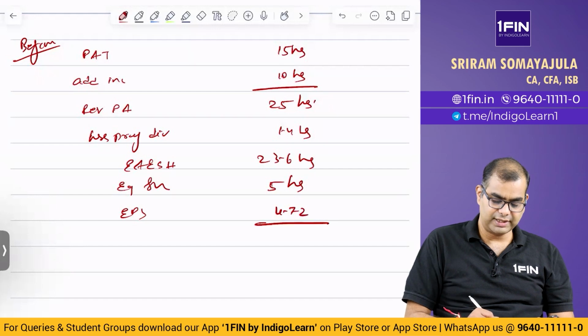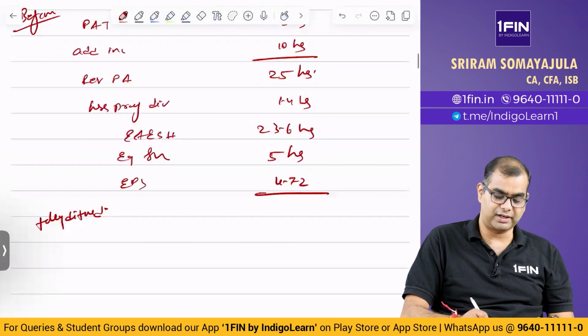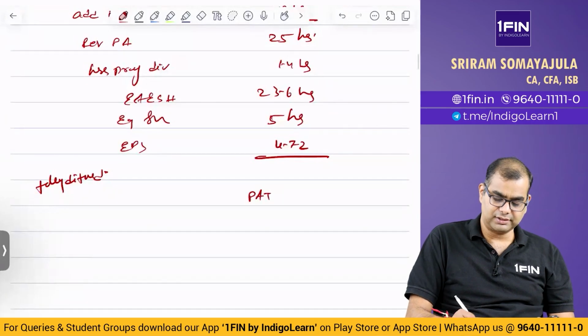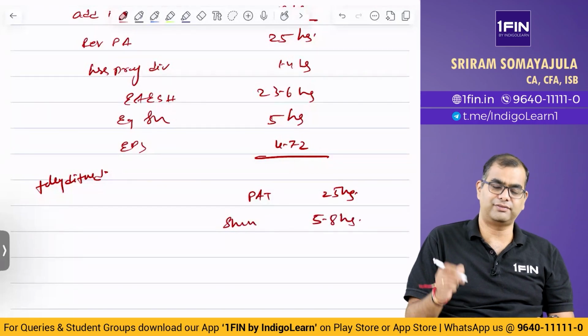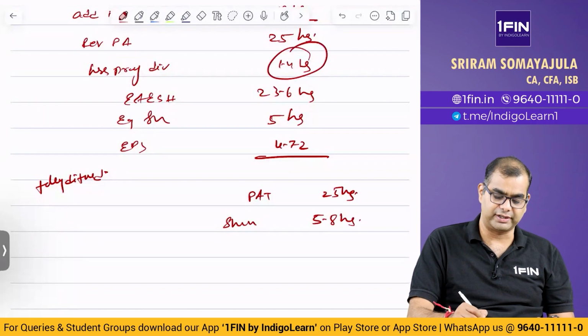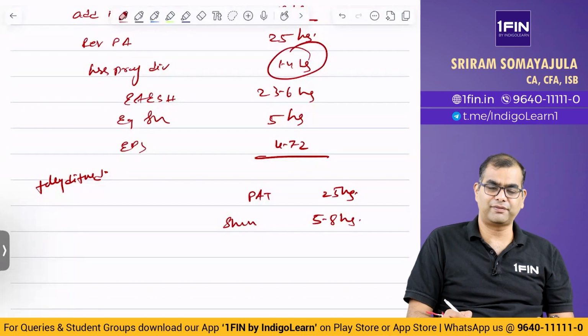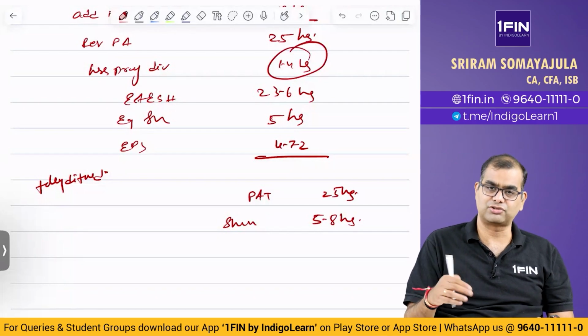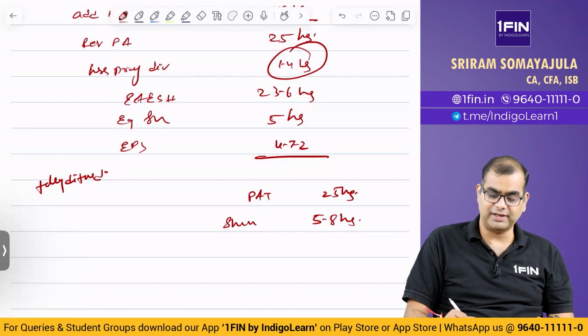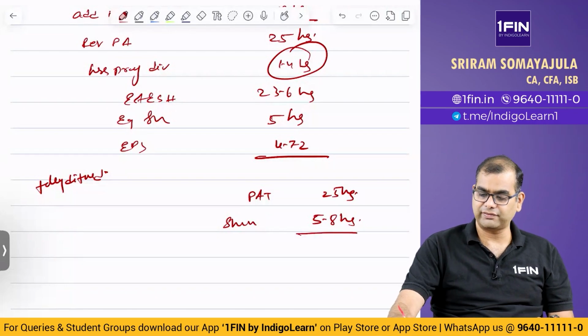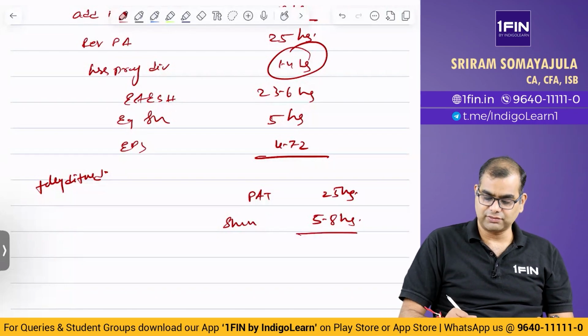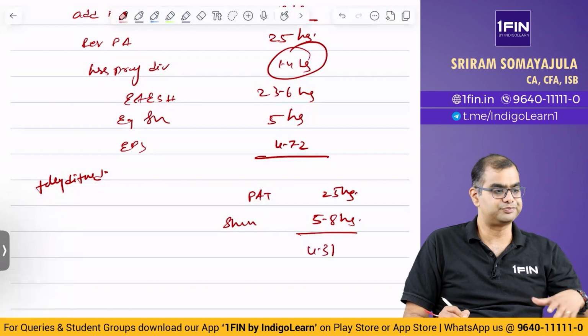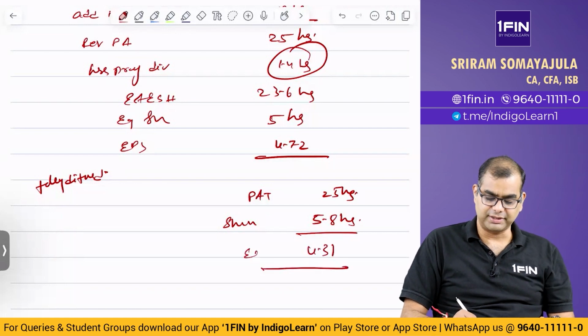4.72. Then fully diluted. Fully diluted means they are converted. If they are converted, PAT is 25 lakhs, share count is how much? 5.8 lakhs. How 5.8? First of all, there is no dividend. Then whatever preference shares you have are converted into 2 equity shares each. So 40,000 into 2, 80,000. So 5 lakhs plus 80,000, 5.8. So 25 by 5.8 is equal to 4.31. 4.31, this is the EPS.